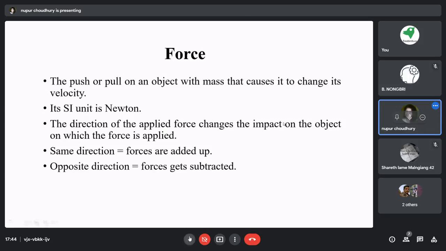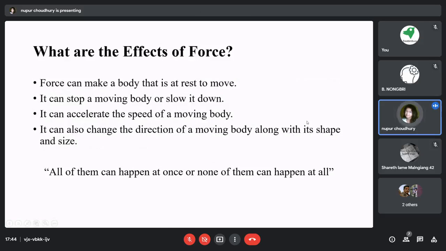Okay, thank you. So the next points that we will be discussing: first, the force can make a body that is at rest move, and the second is that it can stop a moving body or slow it down. So first of all, let us discuss the first point. If a body is at rest, that means the object is not moving anywhere. It is just lying in one position. When we apply force to it, that body at rest will move.